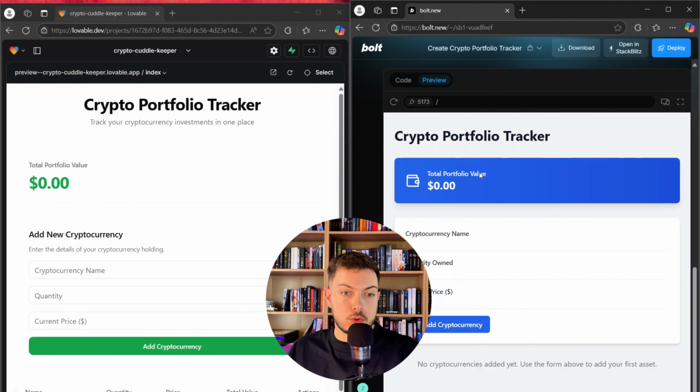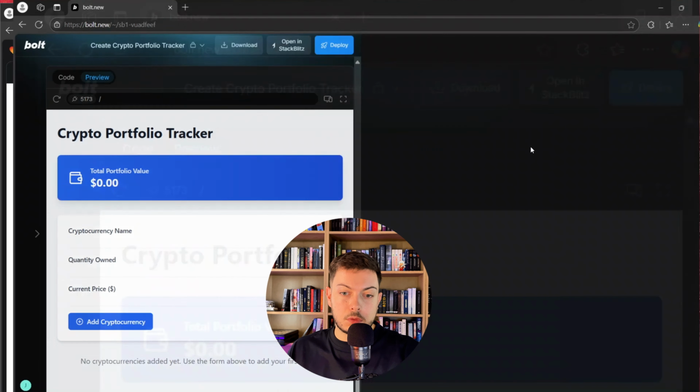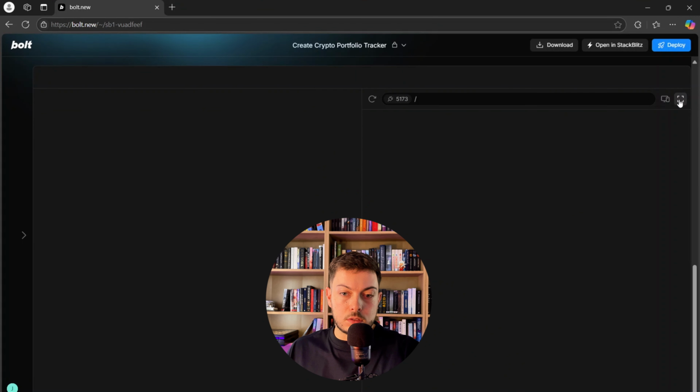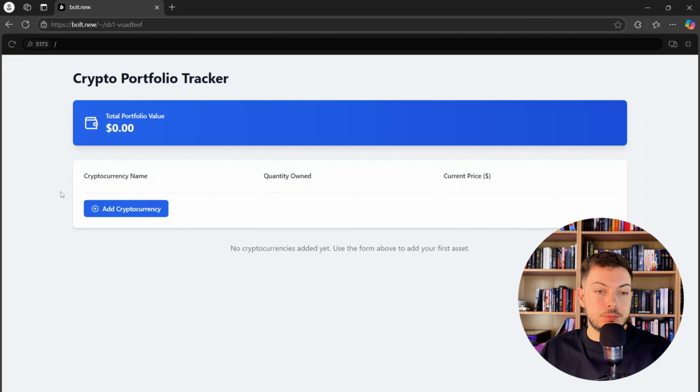Okay, so this is what Bolt.new looks like. Ooh, I do like how Lovable's done theirs. Alrighty, so we'll start with Bolt.new. Let's open up our preview. Let's just reload it. Very simple UI, nothing amazing.